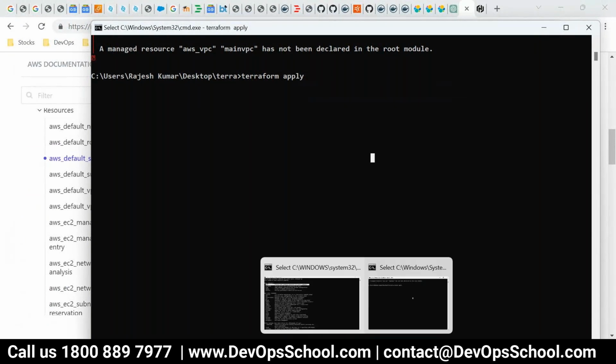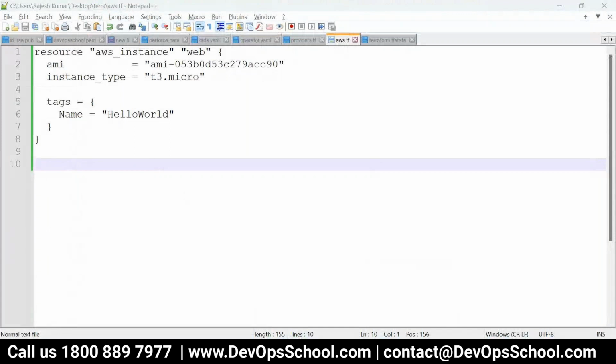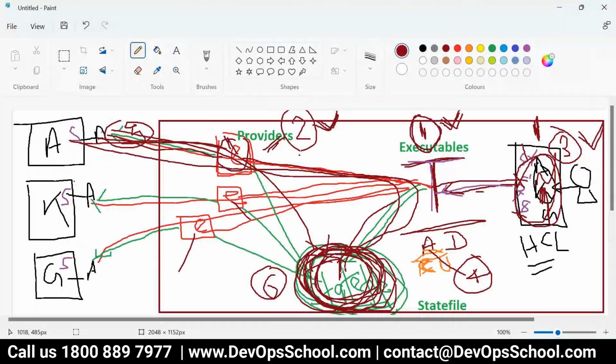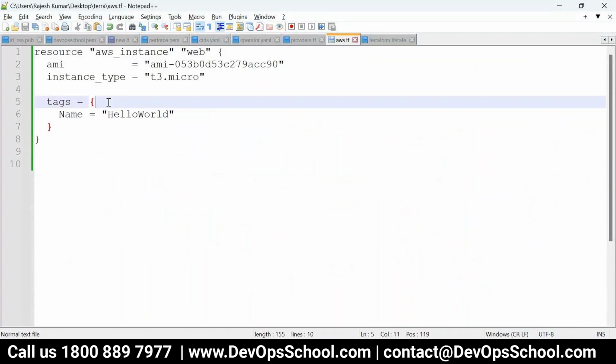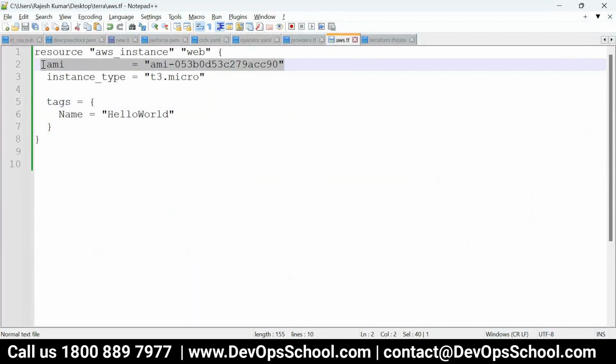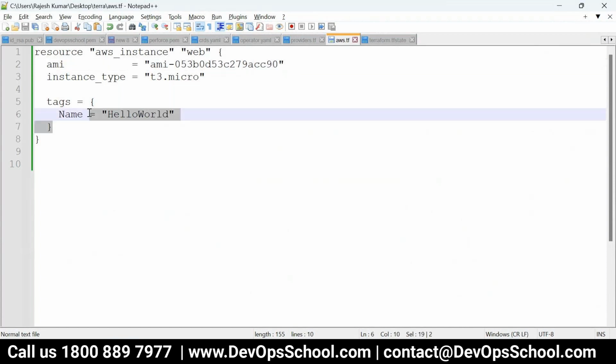Now the next thing is the state file. Next, I did the create. Now let me do update. So what to do? Mind it here. Think simple. If I update the AMI, what will happen? The last time the resources you created, they will be destroyed and then recreated with this instance. Mind it. But if I change this one, it will not destroy, but it will update.